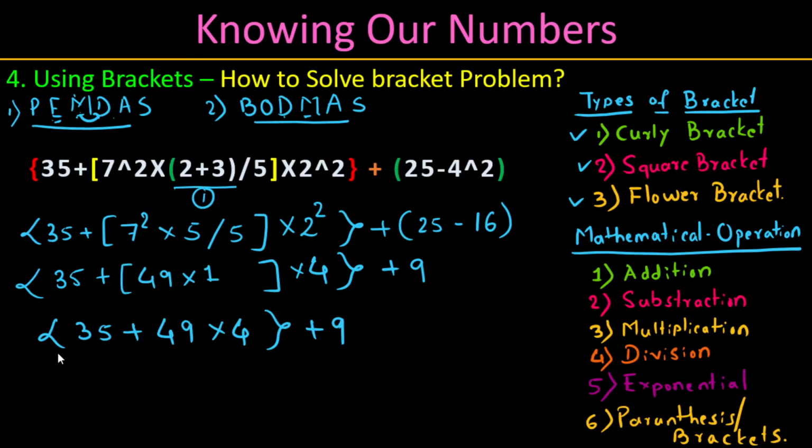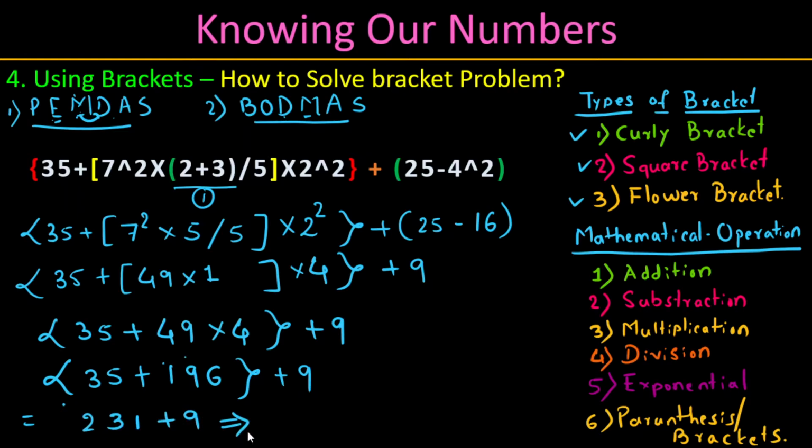Only one bracket is left, the flower bracket. Keep 35 plus, and we solve this 49 into 4 because this is multiplication, the third order. 4 into 9 is 36, 4 into 49 is 196, plus 9. Here 35 plus 196 is 231, and 231 plus 9 becomes 240.